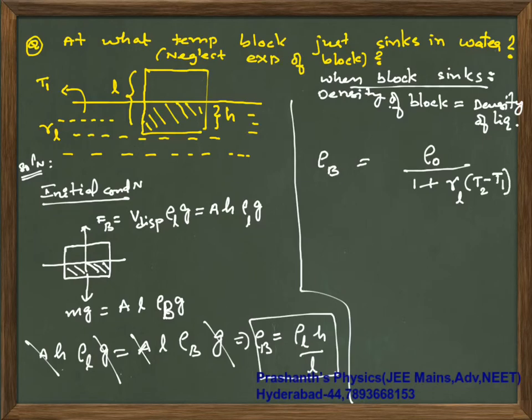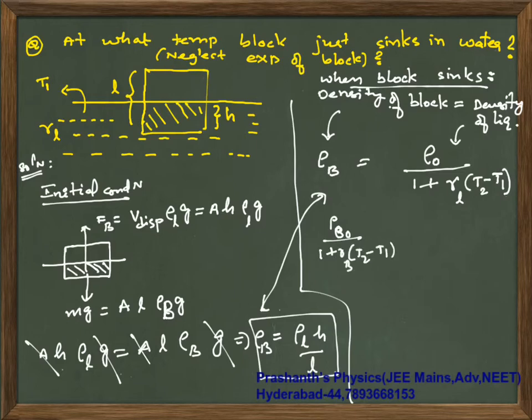Let the required temperature be T2. Now at this stage, density of liquid at T2 is equal to density of block. Because block is not expanding, density of block initially and finally are both the same. If you are considering expansion, you have to write initial density of block rho B naught by 1 plus gamma into T2 minus T1.